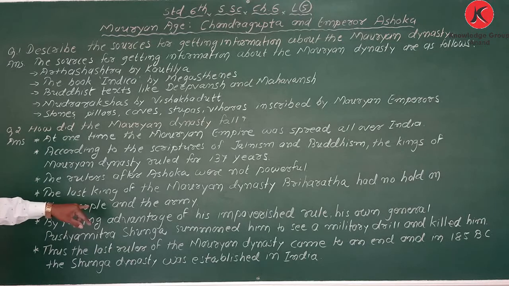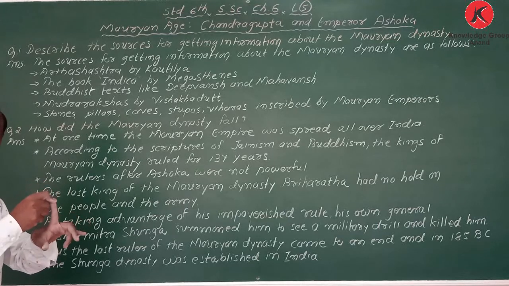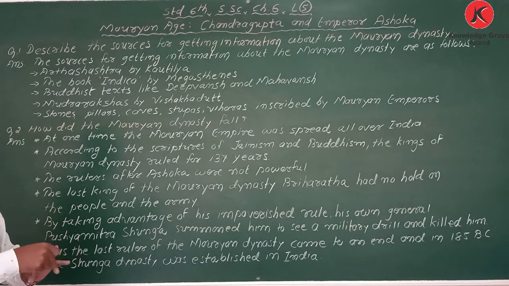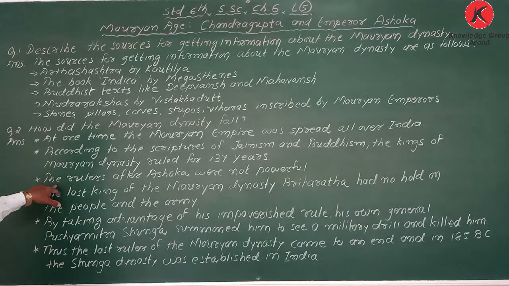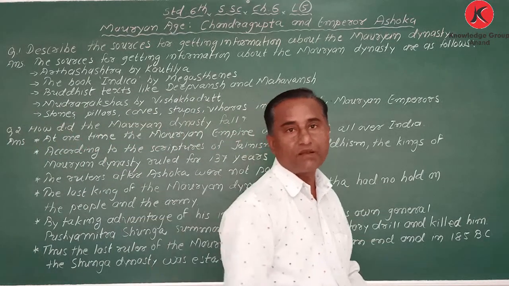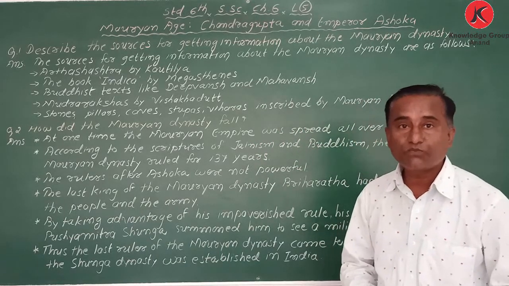Third point. Sorry, one point is missed: the rulers after Ashoka. Chandragupta Maurya, after that Bindusara, after that Ashoka. At the time of Ashoka, the Mauryan dynasty was at its peak. But the rulers after Ashoka were not powerful. The names are mentioned in the book. So after Ashoka, the kings were not that powerful.